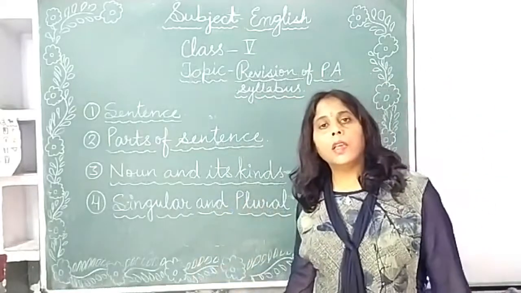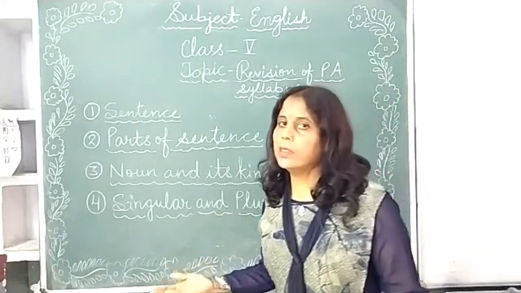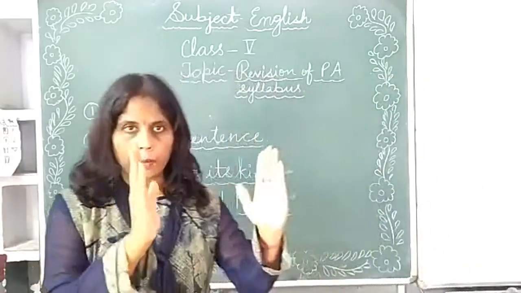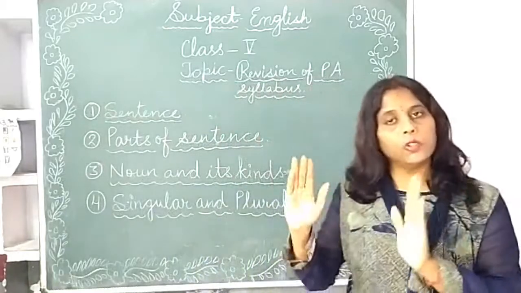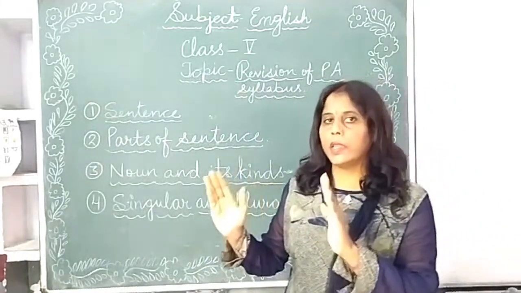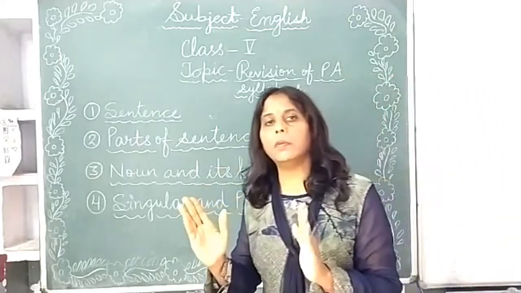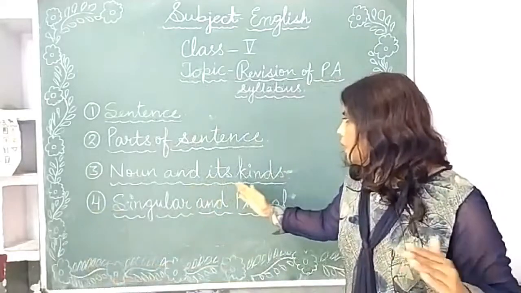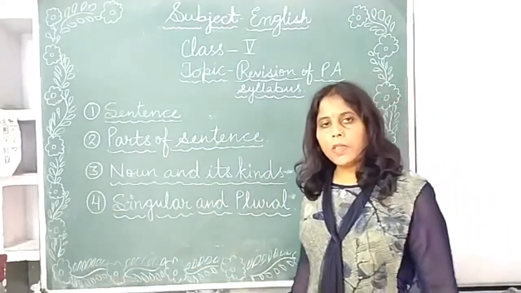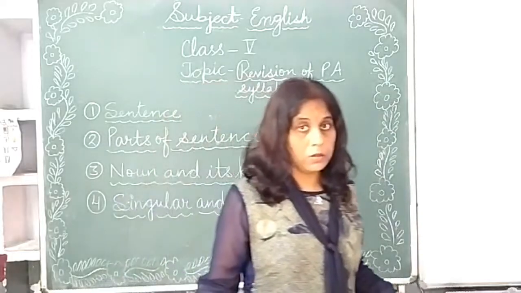Now the predicate. Rest part of the sentence is called predicate. After picking the subject, जब हम subject pick कर लेते हैं, उसके बाद जो भी बचता है that would be predicate. So subject is the doer of the action and predicate is the rest part of the sentence. Next, noun and its kind. Third topic is noun. So first of all we should come to know what is noun.